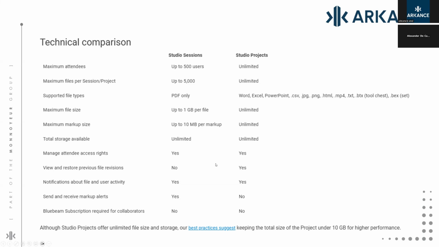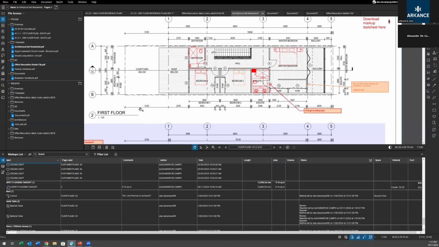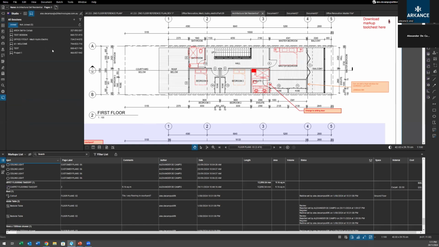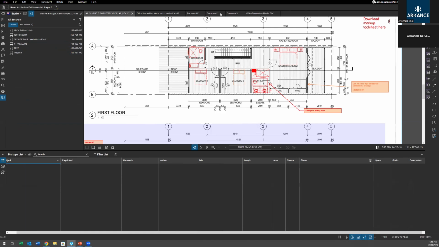But yeah, hopefully you've had a chance to read through some of those points in terms of what it can do. But nothing better than seeing it in action. So I think it's best we just jump into Bluebeam again and go through these points here and go straight to Studio. I might just close off the rest of these now that we're sort of done with them. Don't need any of you.